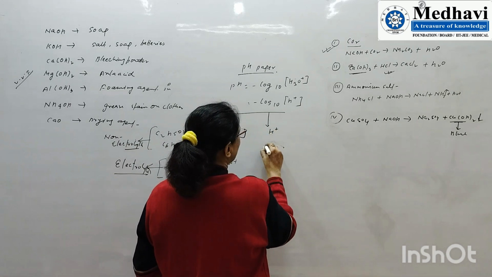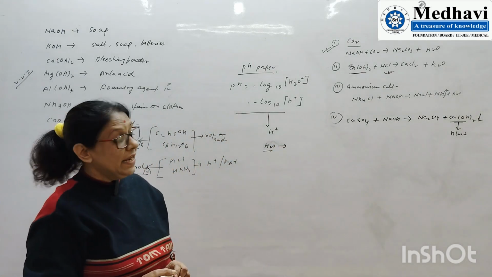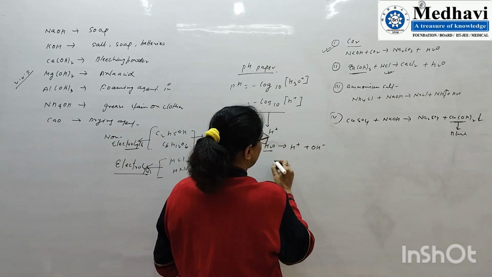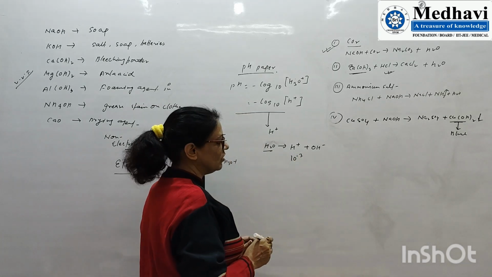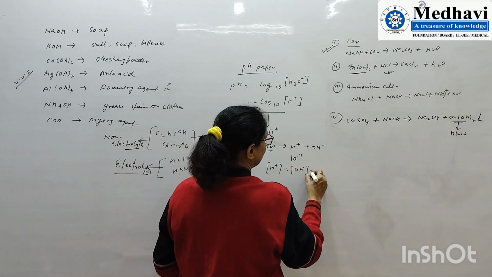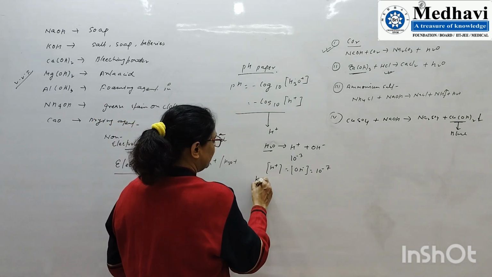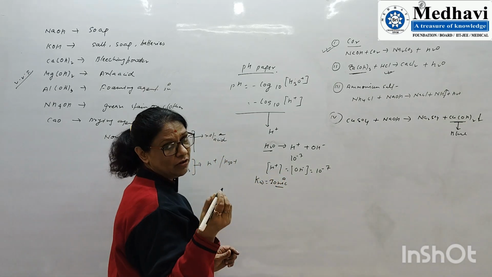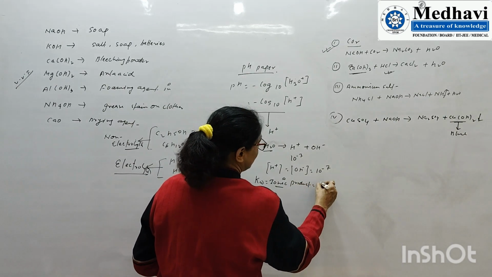Water is a weak electrolyte. It partially dissociates to give H plus ion and OH minus ion, and in water the H plus ion concentration is equal to the OH minus ion concentration, which is 10 to the power minus 7. So there is a term Kw, the ionic product of water. This part we will study in standard 11-12, but I am giving you just the information. The ionic product of water is 10 to the power minus 14.